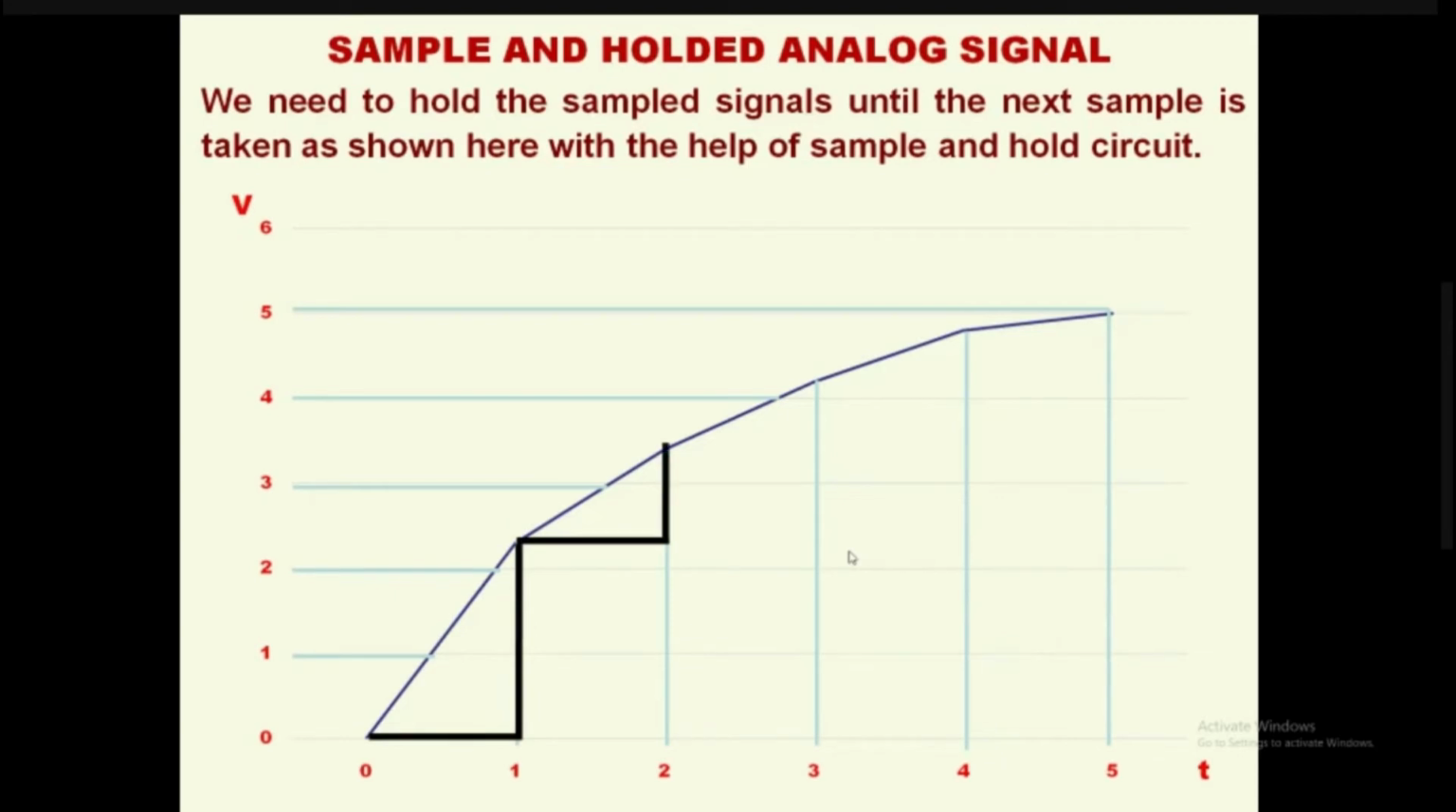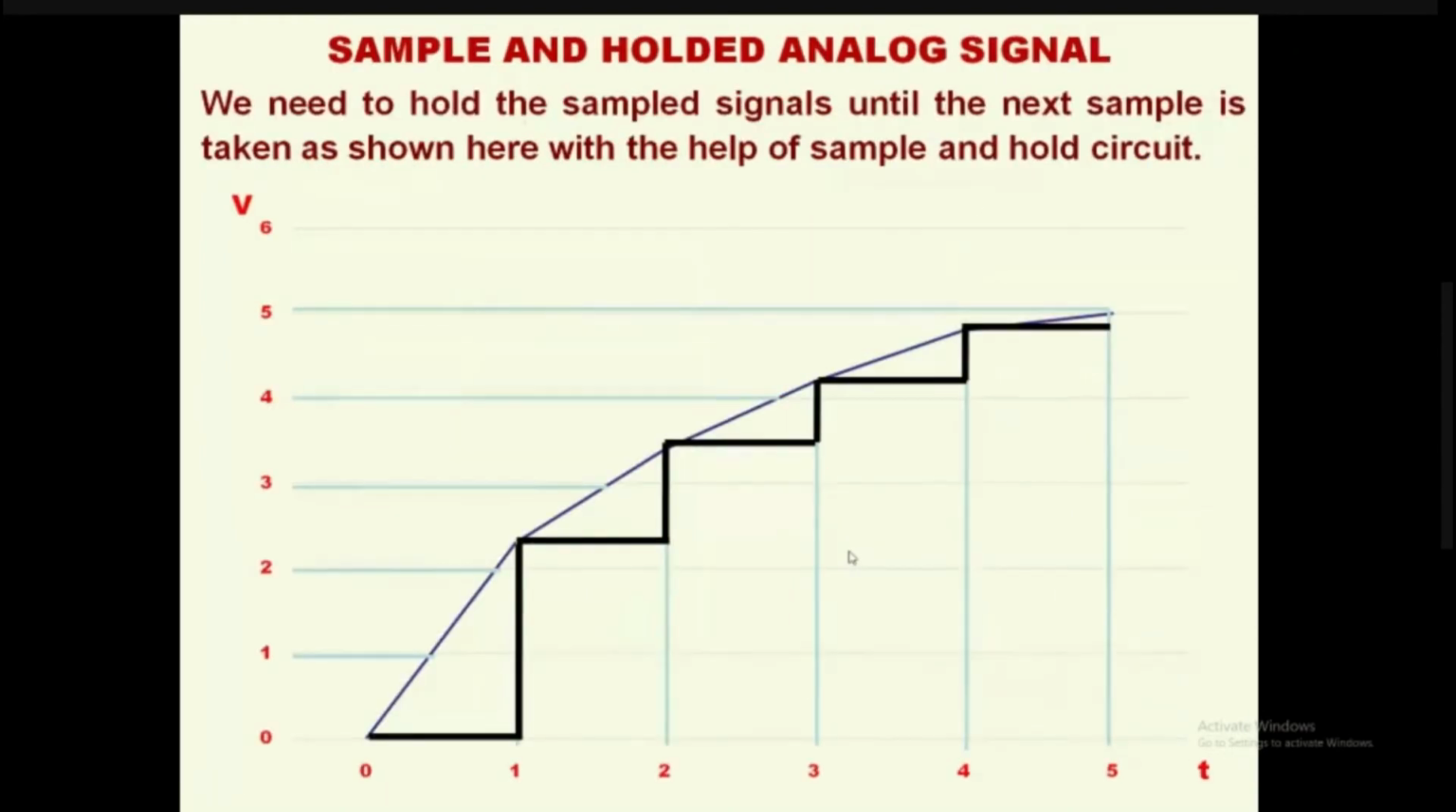When the second sample is taken, it is held until the third sample. And when the third sample is taken, the capacitor will be charged up to the third sample, and the capacitor will be held until the fourth sample is taken. And when we take the fourth sample, the sample and hold capacitor voltage will be held until we take the fifth sample. So like this it goes on.